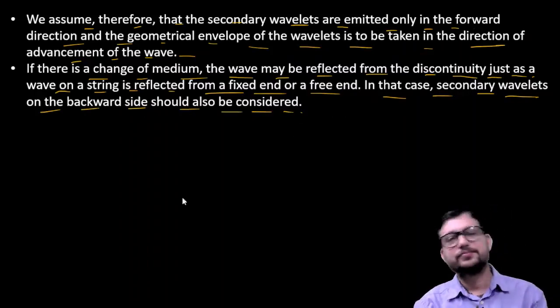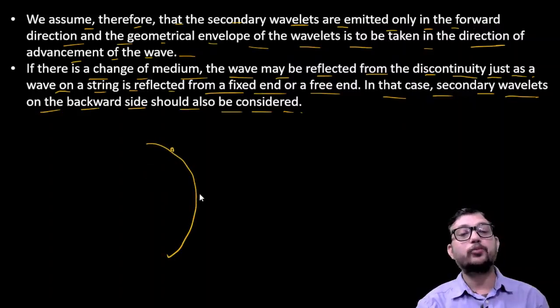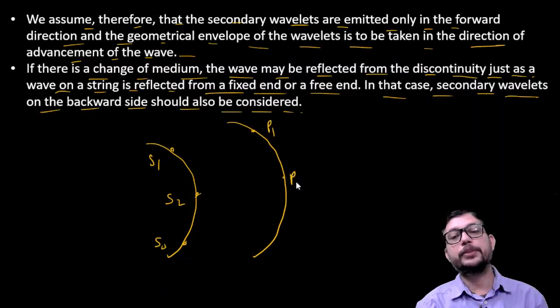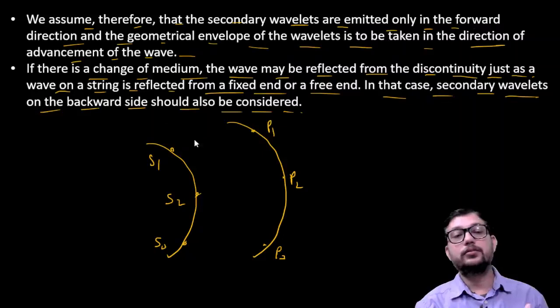As I have told you, we have several points here, the points S1, S2, S3, and this is your secondary wavefront, and the points P1, P2, P3. And we have the wavefront of disturbance.